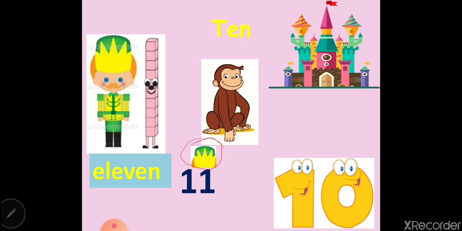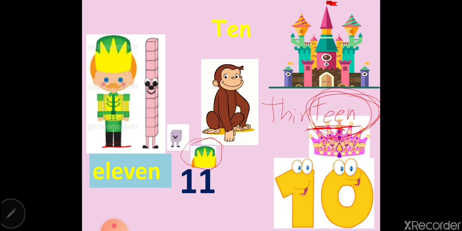10 and 3 more, I will call it 13. You see, they are given this name because they are the soldiers of the 10. They will protect the 10. Okay, so it gives them special names. 11 and 12, they are very close to the 10. 13, 14, 15, 16, you can see we put teen because she is the queen.